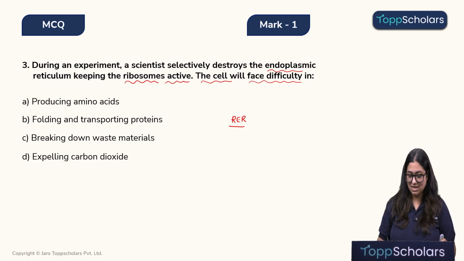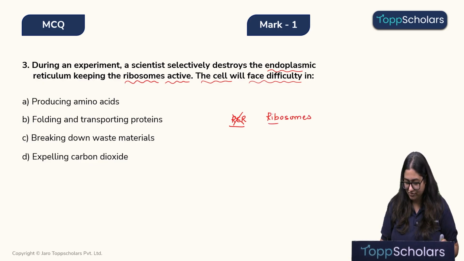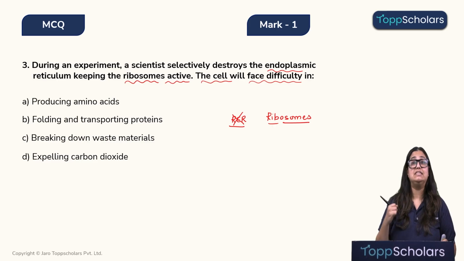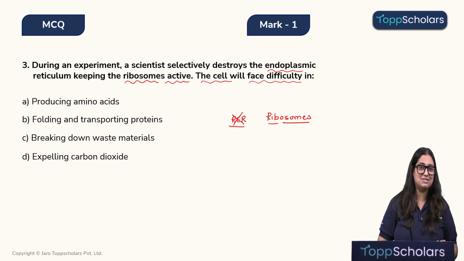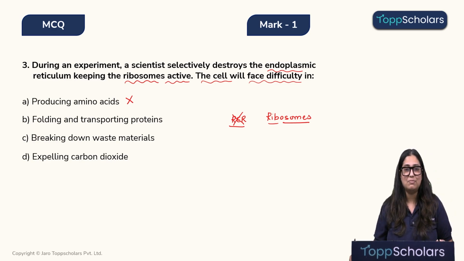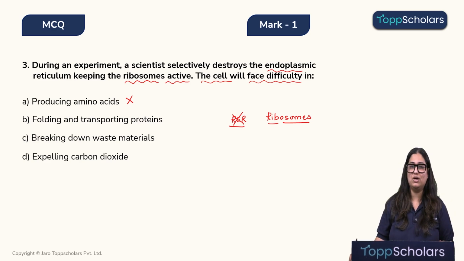Now, in the question, they have destroyed the endoplasmic reticulum, but they have kept the ribosomes intact. And we have to find out the cell will face difficulty in which process. So, option A says that the cell will not be able to produce amino acids. Alright children, this is absolutely incorrect because the function of the ribosomes is not to produce amino acids.